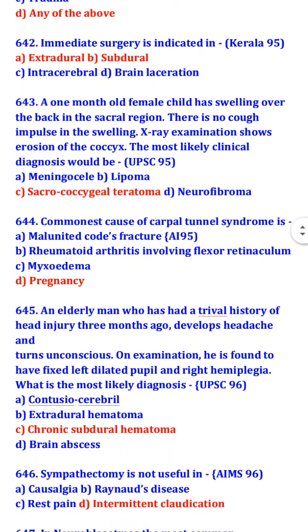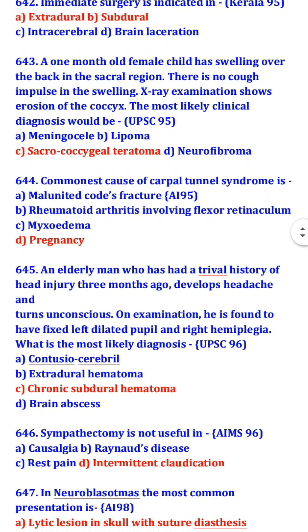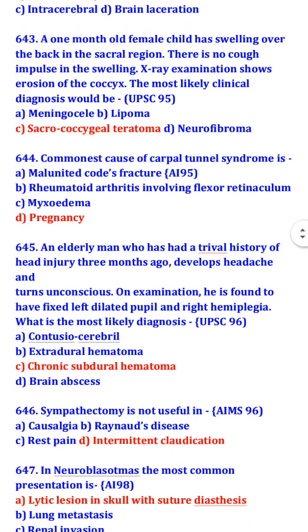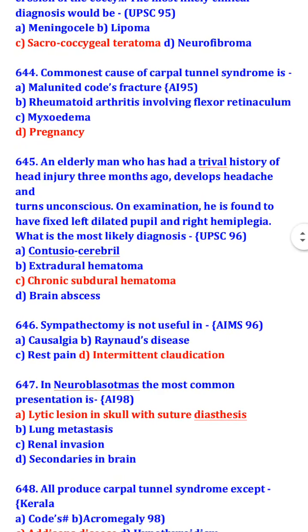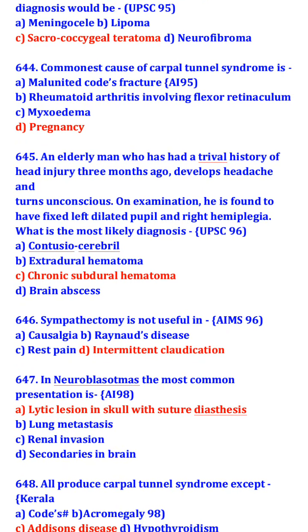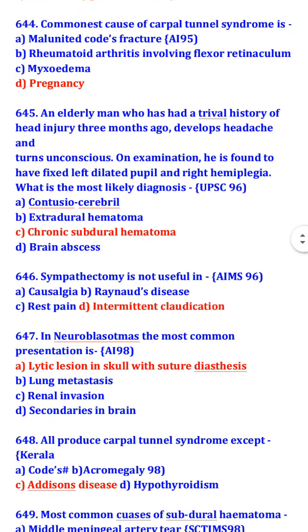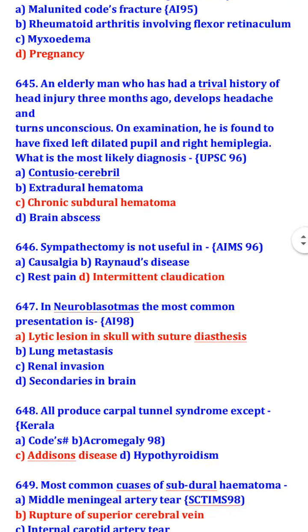An elderly man who has had a trivial history of head injury 3 months ago develops headache and turns unconscious. On examination, he is found to have fixed left dilated pupil and right hemiplegia. What is the most likely diagnosis? Chronic subdural hematoma. Sympathectomy is not useful in intermittent claudication.